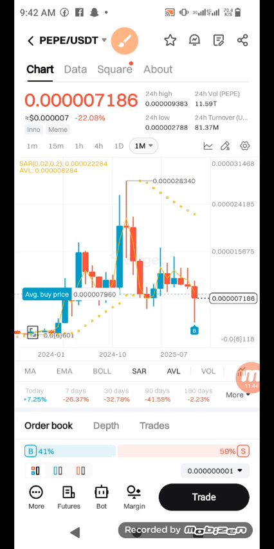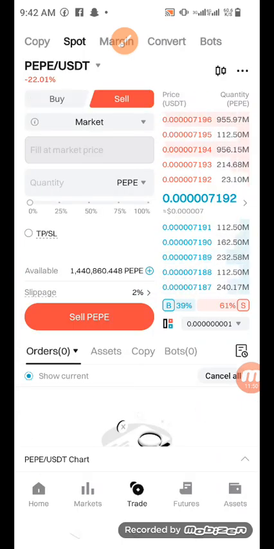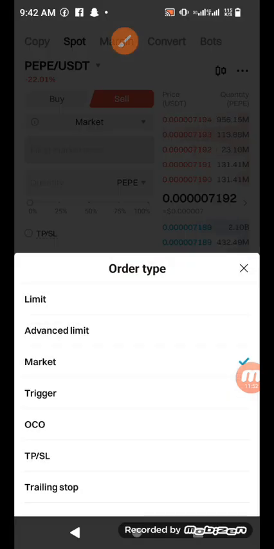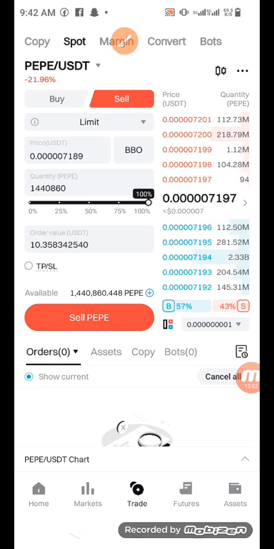So what do I do? I go back to my trade. Now, watch how it works practically. I go here, I say sell. I click inside here, I choose limit order. Watch what I'm going to do. Limit order, and here I click on 100%. That means I want to use all of the tokens I have, all my Pepe, that's 1.4 whatever million Pepe. I want to use all of them.